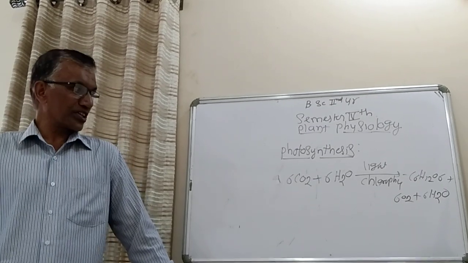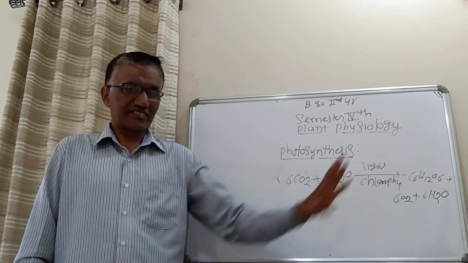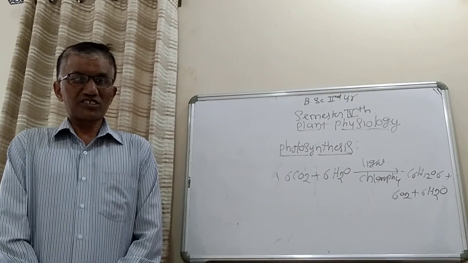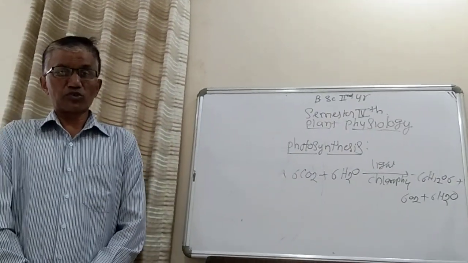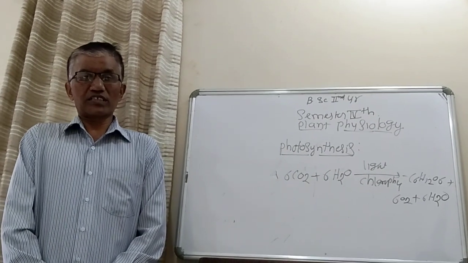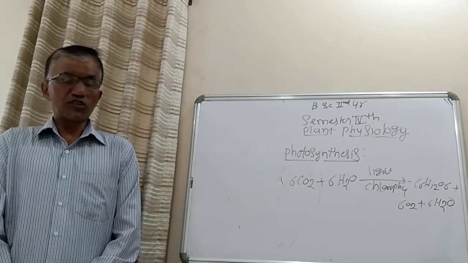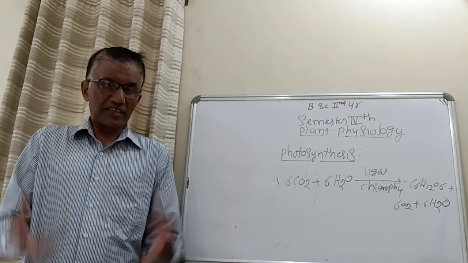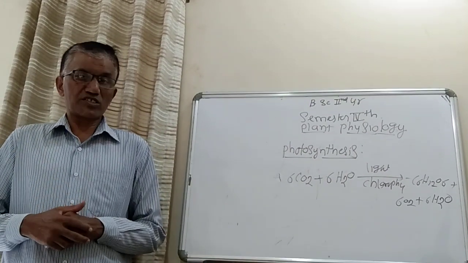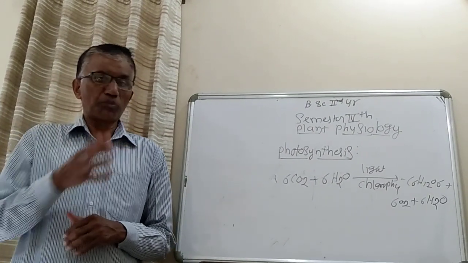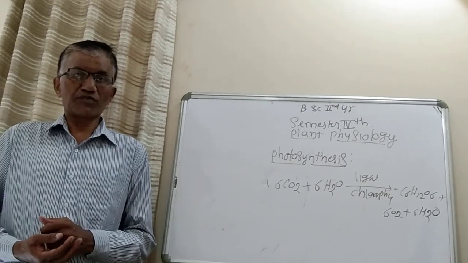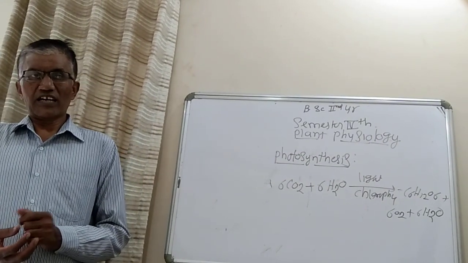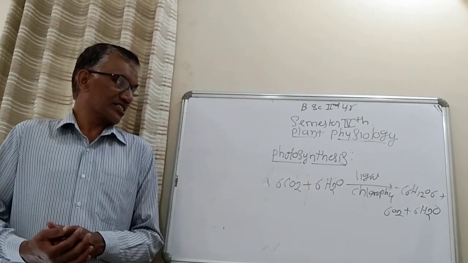The byproduct is oxygen. As you know, in the environment there is a large amount of carbon dioxide released by living organisms during respiration. That carbon dioxide present in the atmosphere is absorbed by plants for the synthesis of food in the form of carbohydrates, and they release a byproduct, that is oxygen.